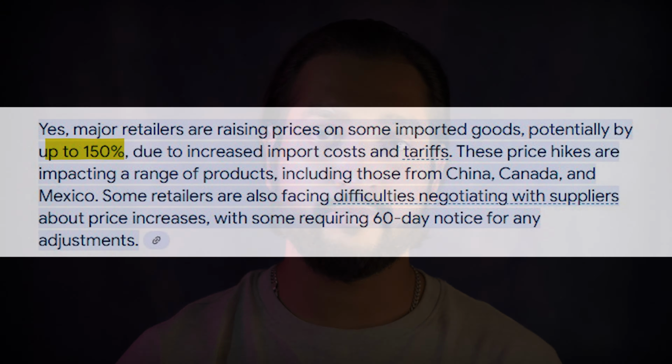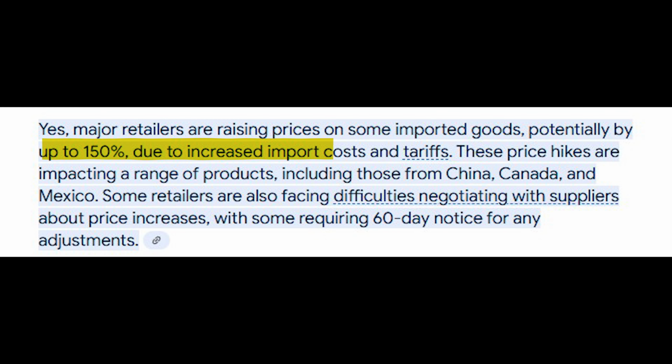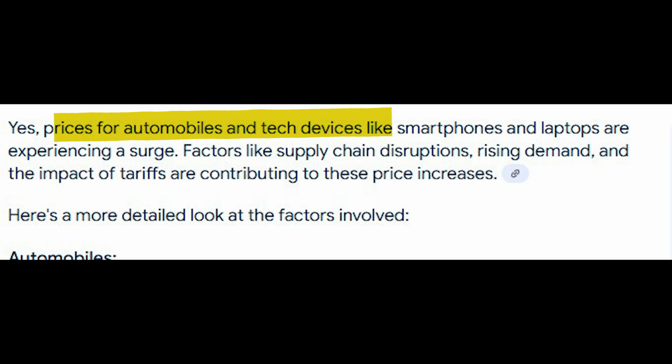Retail. Major retailers have increased prices by up to 150% on some imported goods. Automobile and tech. Prices on cars, smartphones, and laptops are climbing rapidly. Small businesses and online retailers are also facing challenges with changes to import thresholds and customs delays.